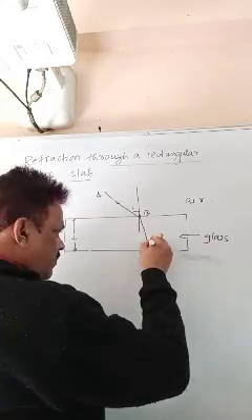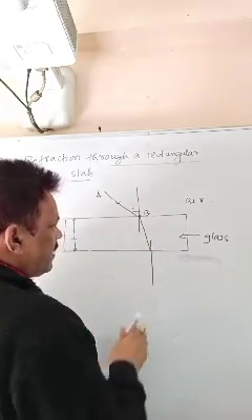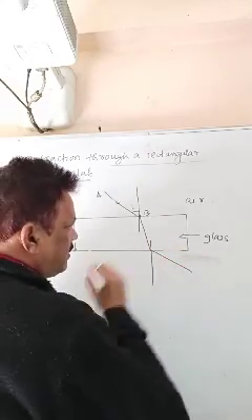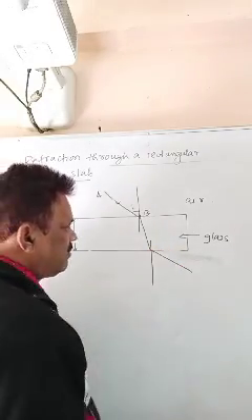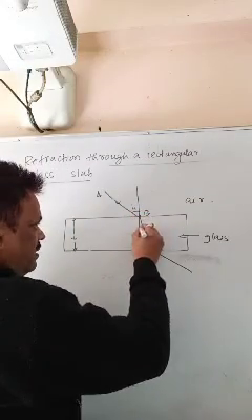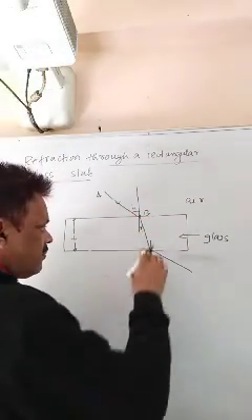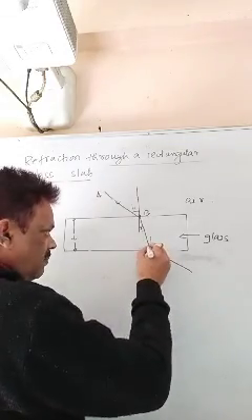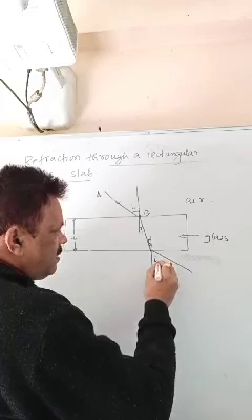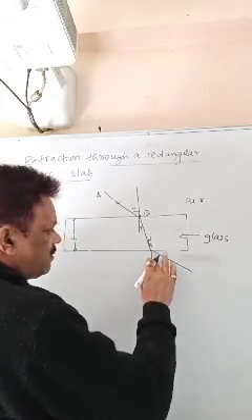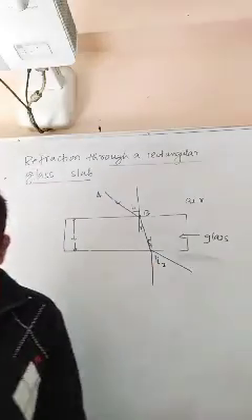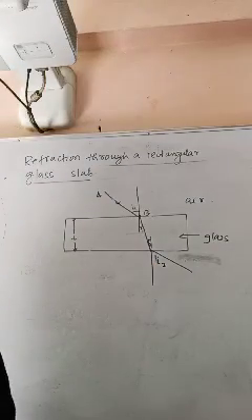Again, when you draw a normal here, it goes from glass to air, it bends away from the normal. Got my point? Suppose this is I1, this is R1, this is R2, this is I2.